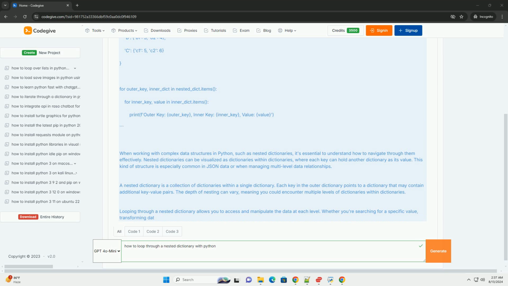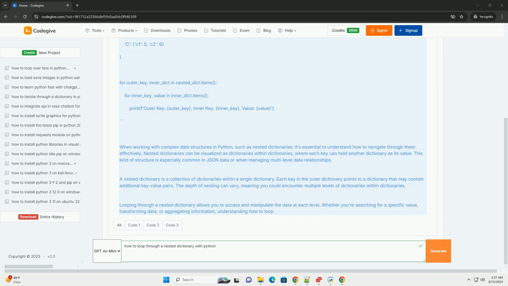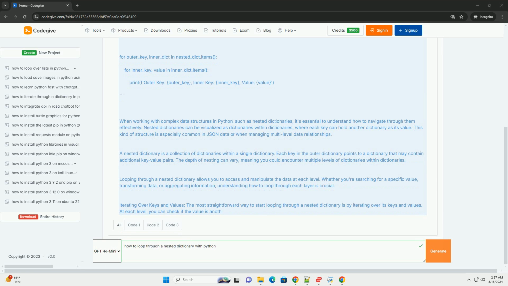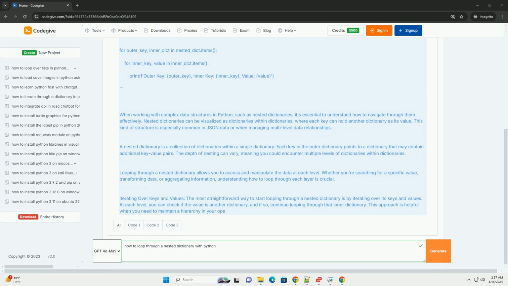The need for looping through a nested dictionary. Looping through a nested dictionary allows you to access and manipulate the data at each level. Whether you're searching for a specific value, transforming data, or aggregating information, understanding how to loop through each layer is crucial. Approaches to looping.